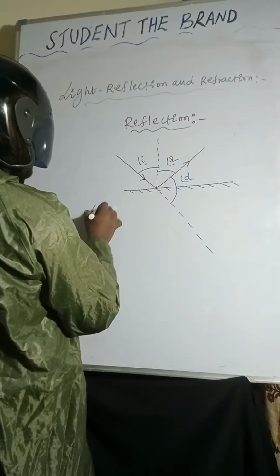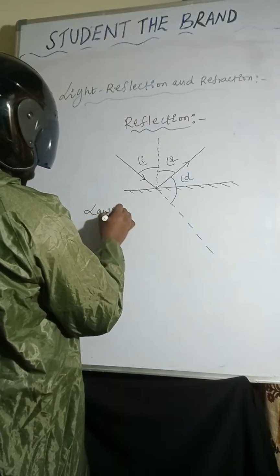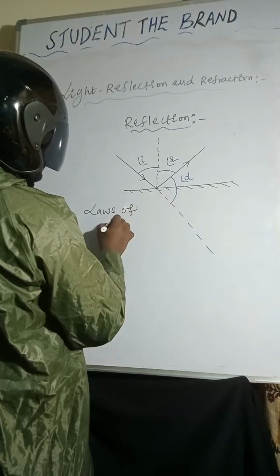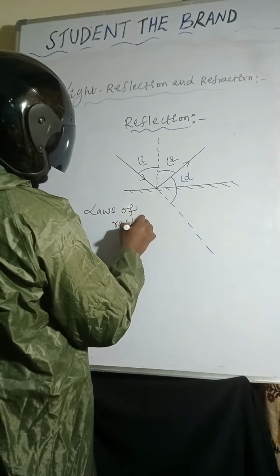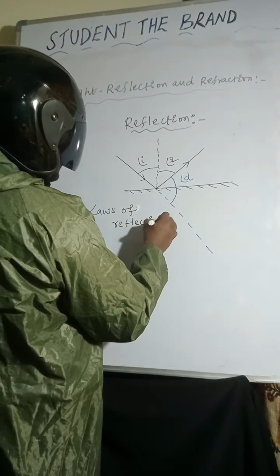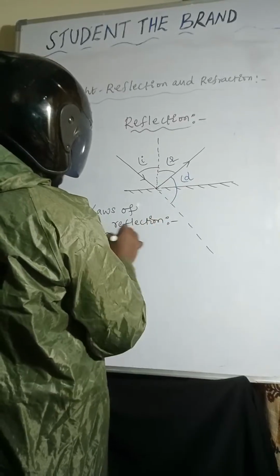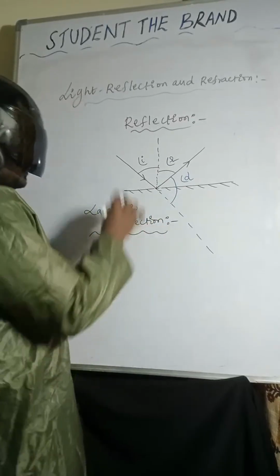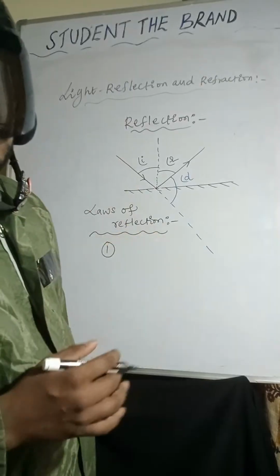Now, the laws of reflection. The first one is: the angle of incidence is equal to the angle of reflection.